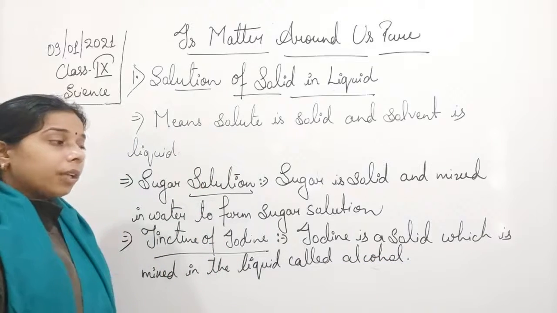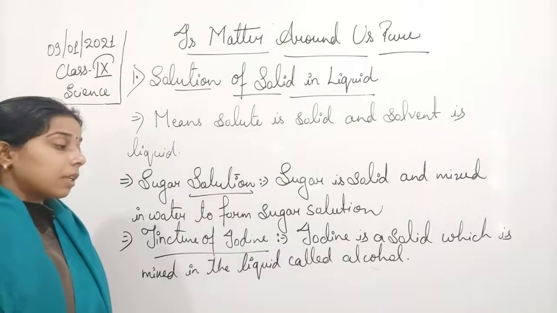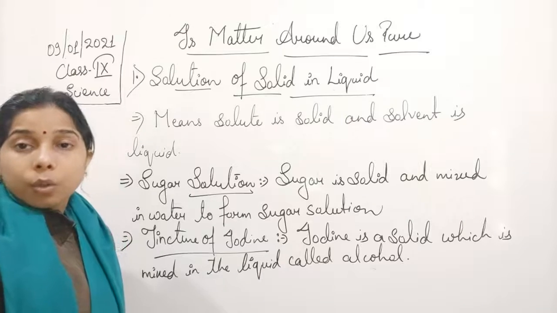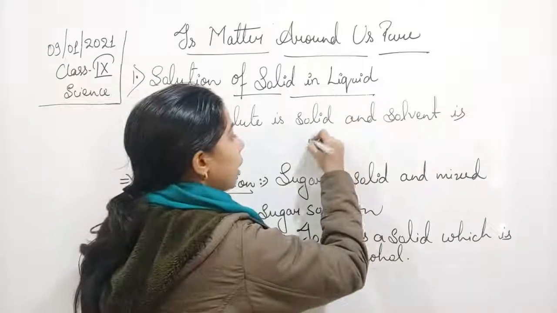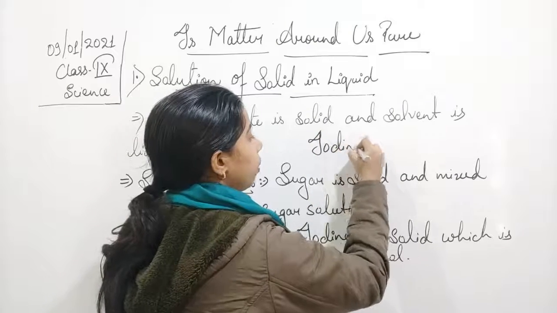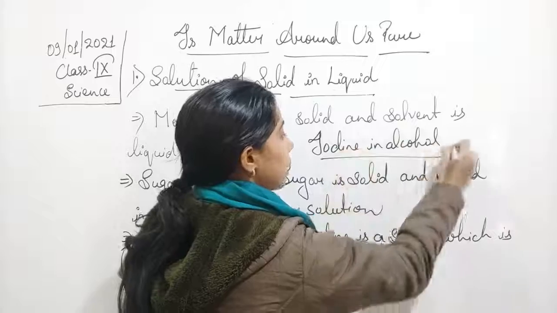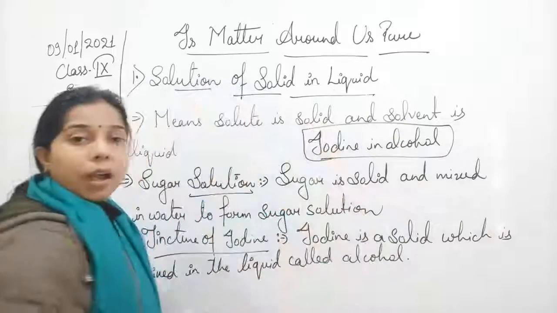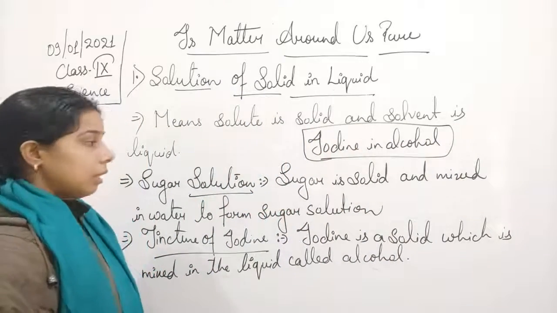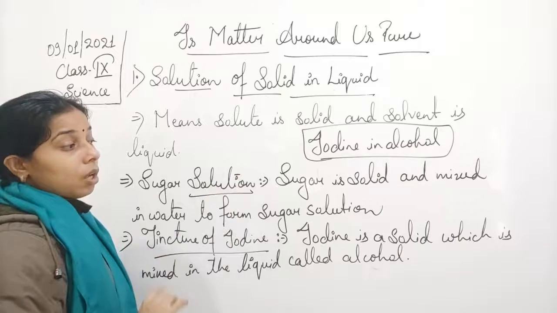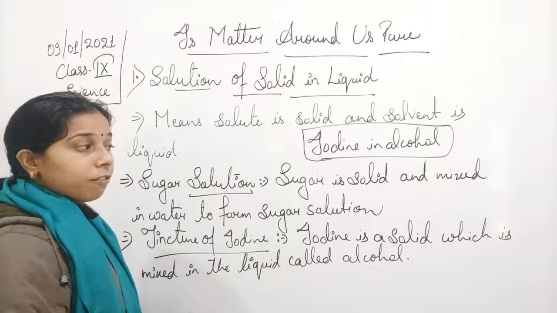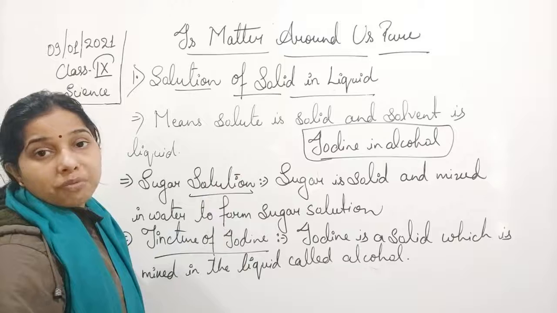Okay, so iodine is a solid which is mixed in the liquid that is called alcohol. So we can also say that iodine in alcohol is called the tincture of iodine. Okay, so you can see here, students, in both the cases you find that one of the solids is dissolved in the liquid.